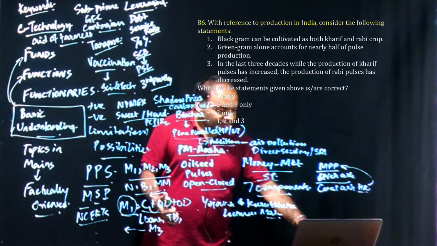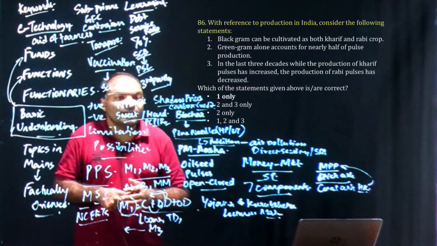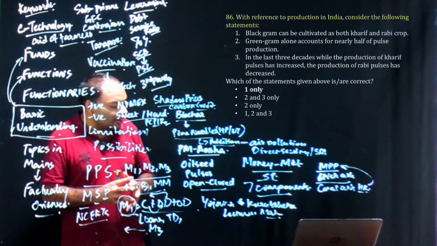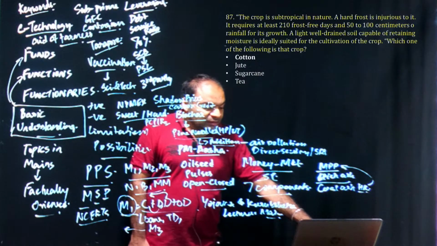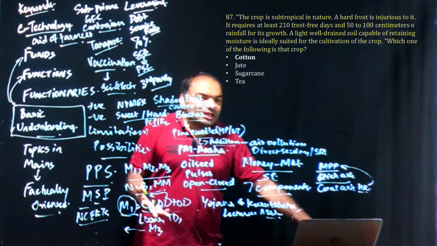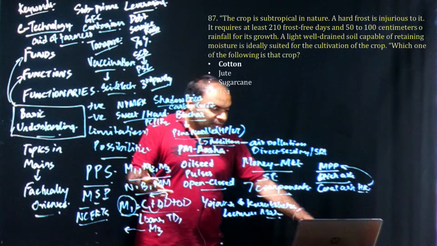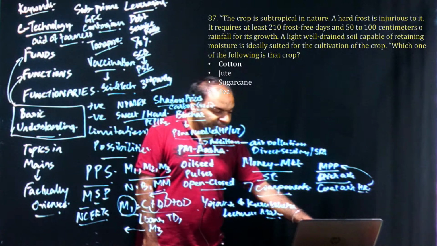Then coming to the next one, which is a very tough question for mains, about cropping patterns. It is a mix of geography and economy. Here the correct answer is 1 only. Then the next one is also about geography and economy, when we discussed cotton dominance in West India. It is about frost-free days and the temperature requirement, which is a geography and economy question.